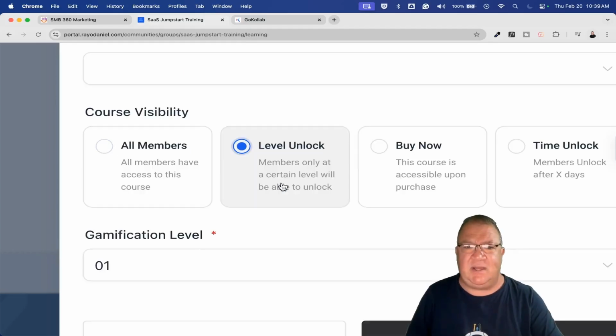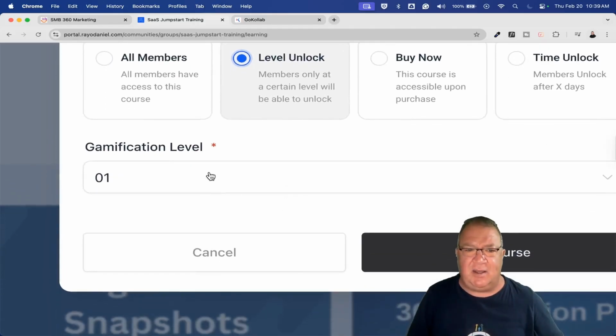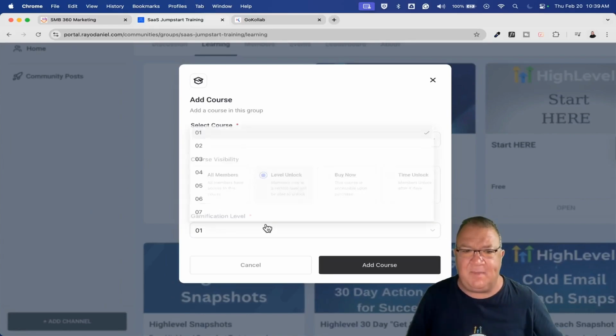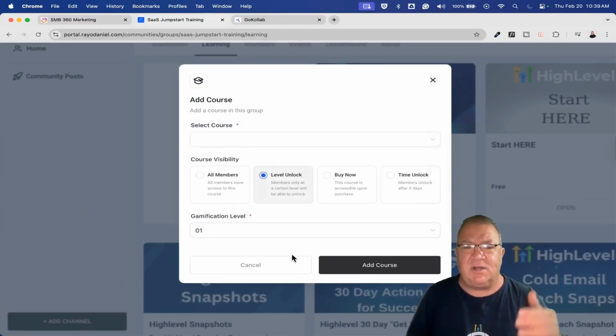But this right here is the one I really wanted to sit back and recommend. The level unlock. This was the feature that I said Highlevel did not have in my last video when I compared communities versus Skool. Now it's here. You can simply choose whatever level you want, and again, keep in mind, this is level 0 through 9 based upon those levels that you already saw. So you just simply add your course, set the level, and when somebody reaches that level, it becomes open and unlocked. Super freaking cool. Way to go, Highlevel, to get this stuff done.